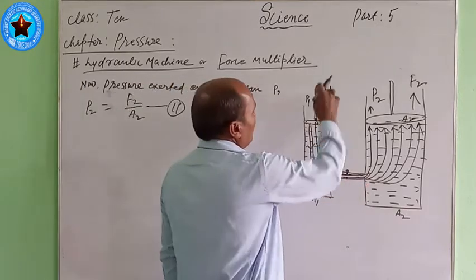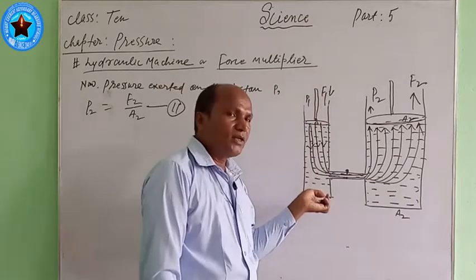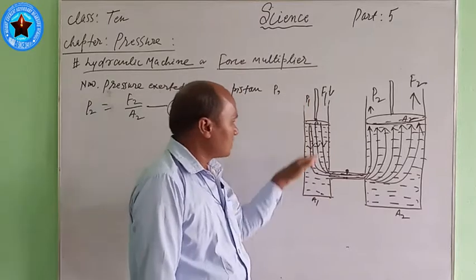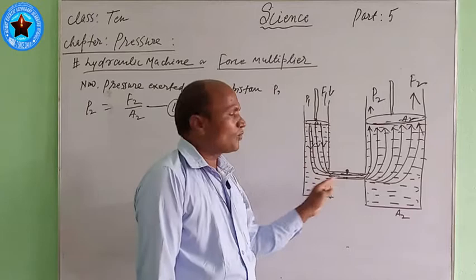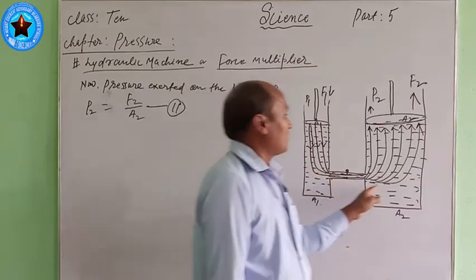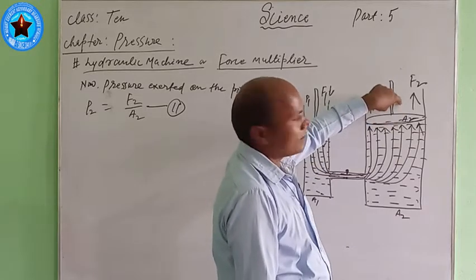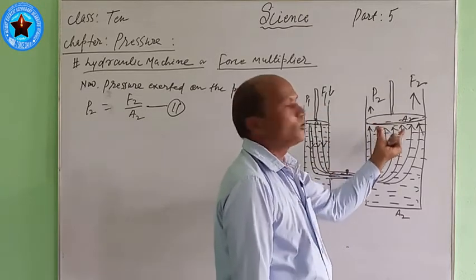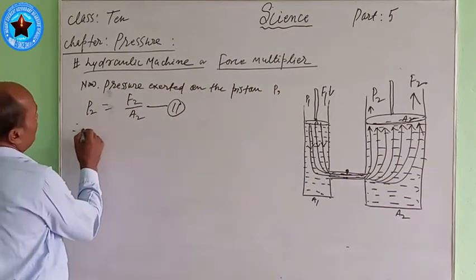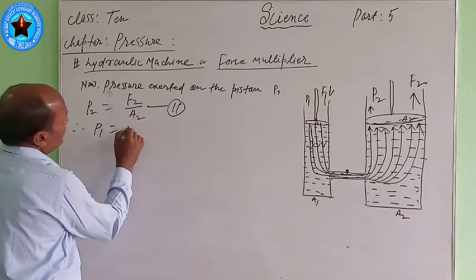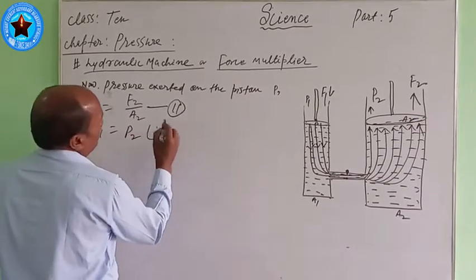Listen again. When pressure is exerted by piston P1 on this liquid, this pressure is equally transmitted throughout the liquid and acts upward on piston P2. Therefore P1 is equal to P2, according to Pascal's law.